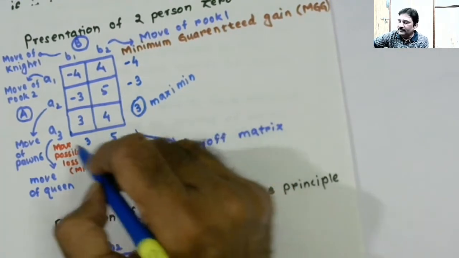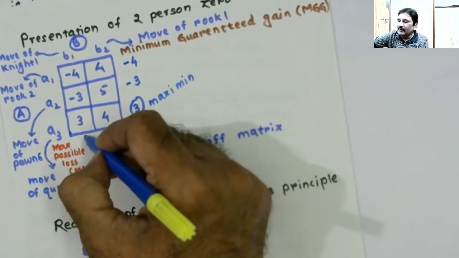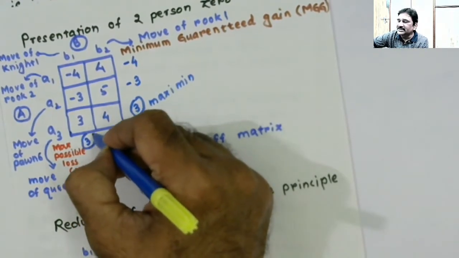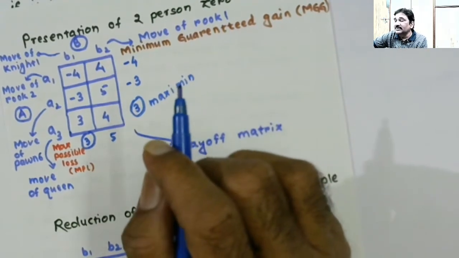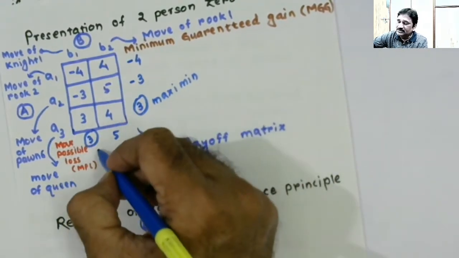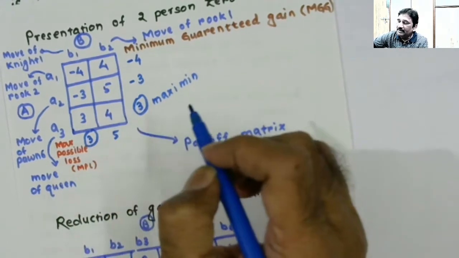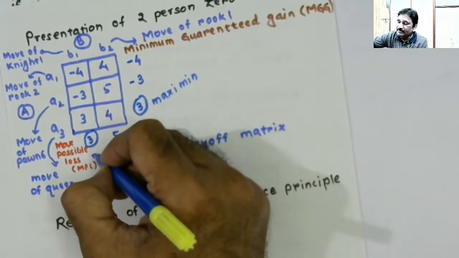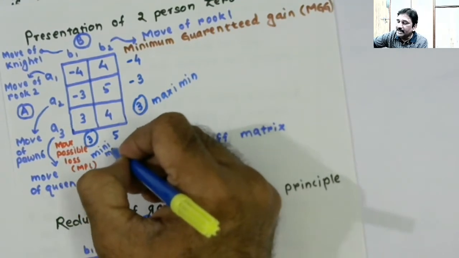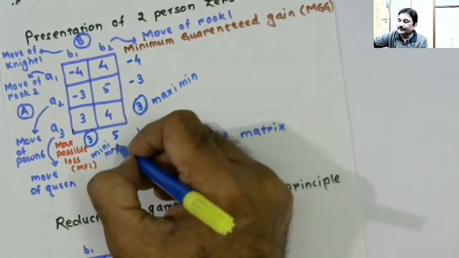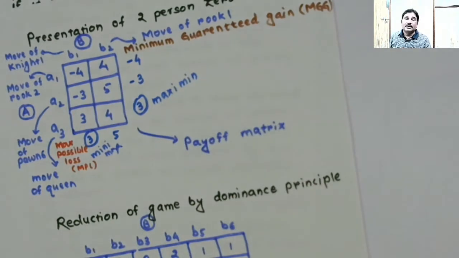So he obviously will play B1 because he is interested in minimizing the maximum possible loss. This value is called minimax, the minimum of maximums.